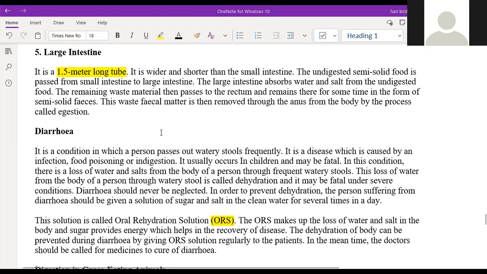Okay, if it is moving in the form of semi-solid at regular time intervals, that is good for the health. But if the fecal matter is removed continuously or in liquid form, that is called loose stool, right, which is caused due to diarrhea. So what is the meaning of diarrhea? Sir, it is like a condition. It is like a disease, we can say, in which we pass out stools frequently.